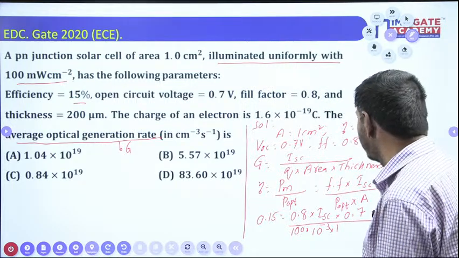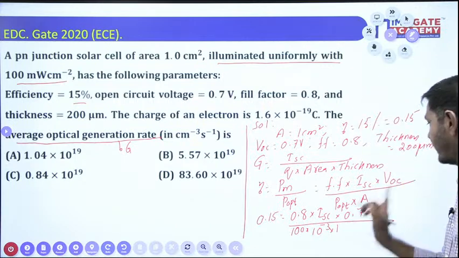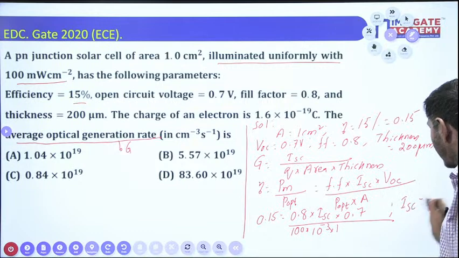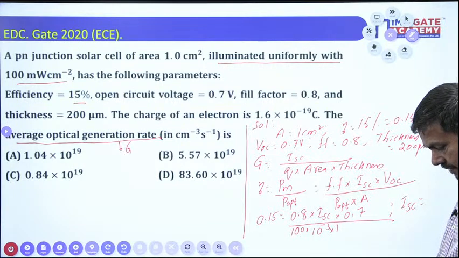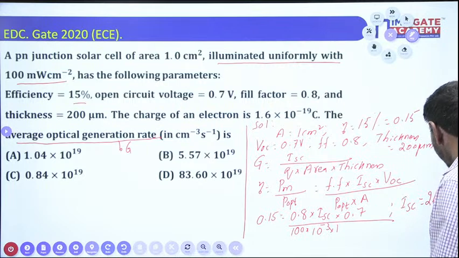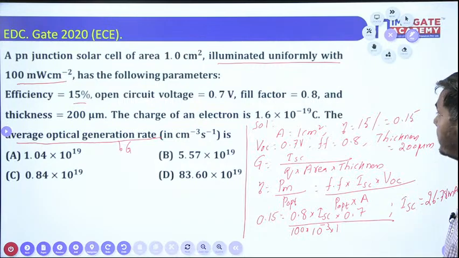Area is nothing but 1 only. And finally, you will get the ISC here. That ISC will be 26.78 milliamperes.